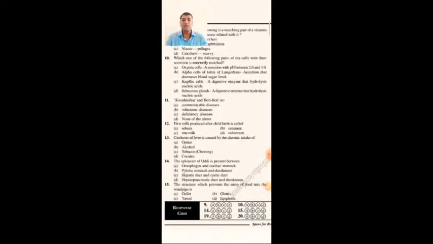The sphincter of Oddi is present between esophagus and cardiac stomach, pyloric stomach and duodenum, hepatic duct and cystic duct, or hepatopancreatic duct and duodenum. The sphincter of Oddi is a junction at the duodenum which is guarding the entry of pancreatic juice and bile juice into the duodenum. So it is a controlling factor between the hepatopancreatic duct and duodenum.